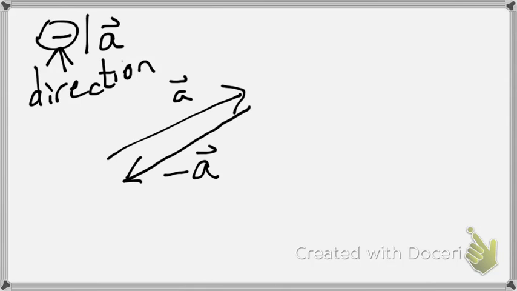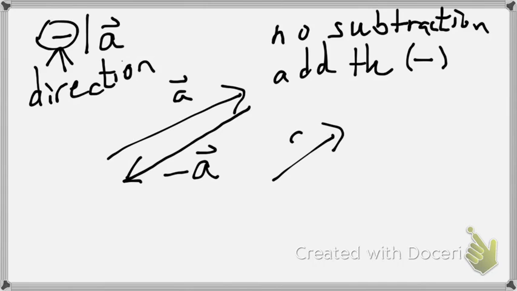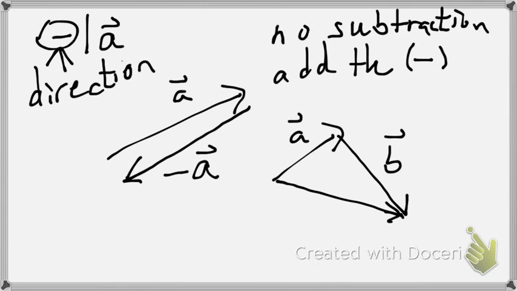So what we get here is that there's no such thing as subtraction. No subtraction. We just add the negative. That's all you want to do. We have addition, which is one vector followed by the next vector. The resultant vector would be here.